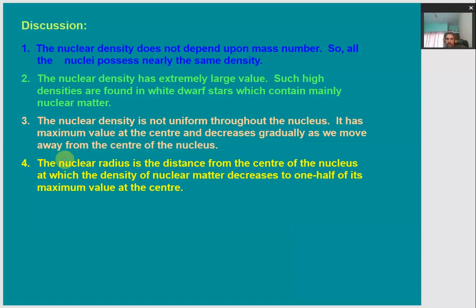But the nuclear radius is that distance from the center of the nucleus at which the density of the nuclear matter becomes half of its value at the center, which is the maximum value, right? So that is how we take the nuclear radius.